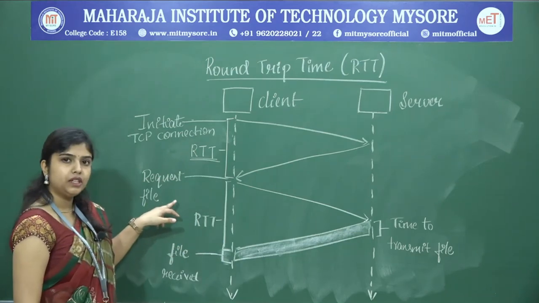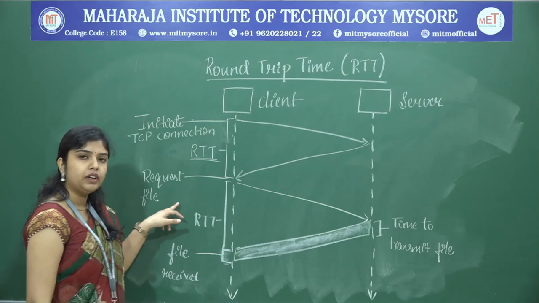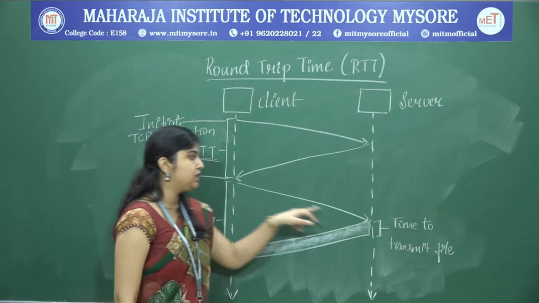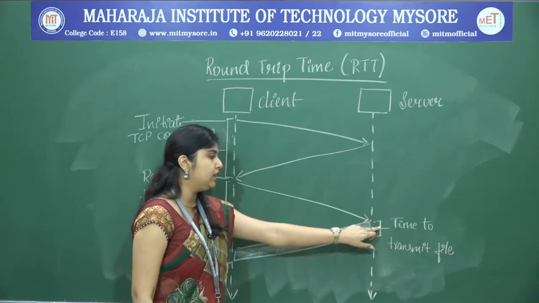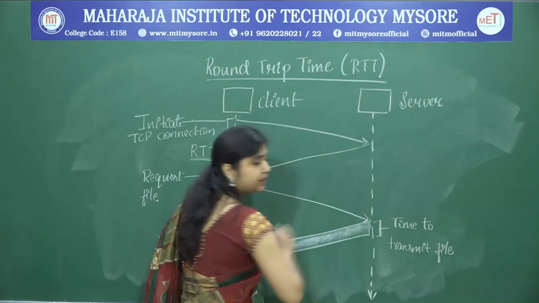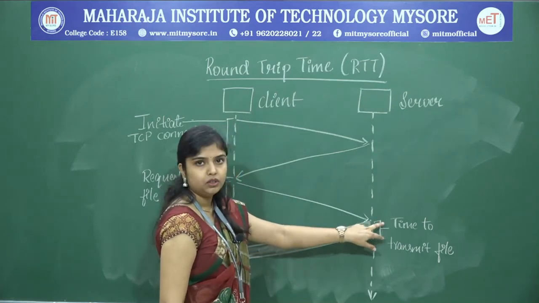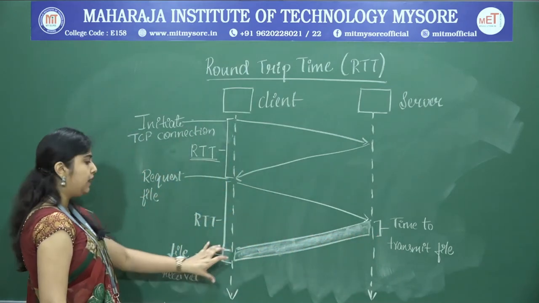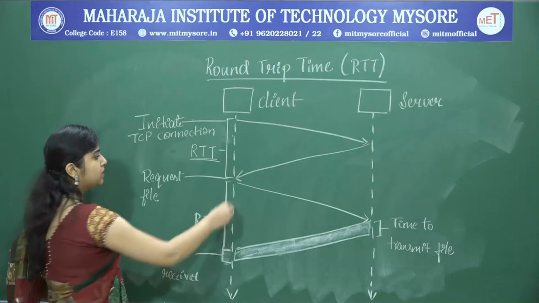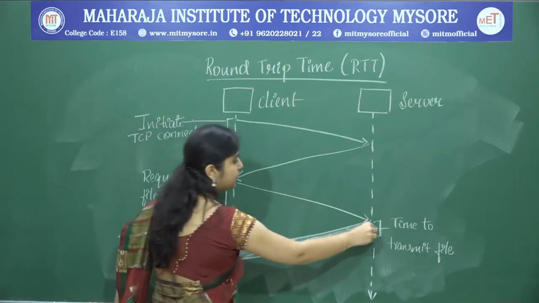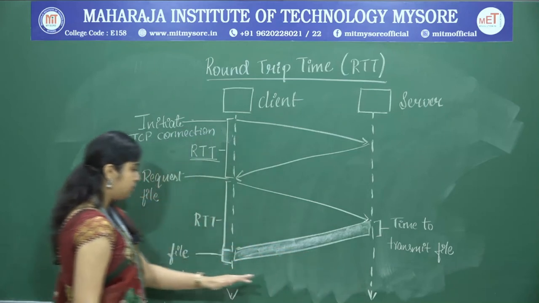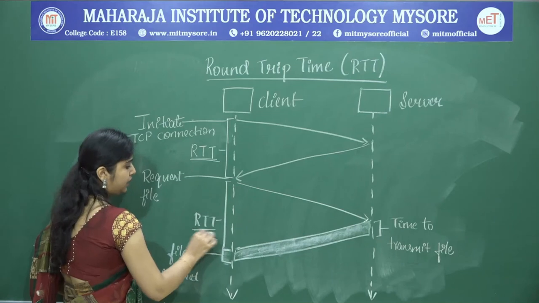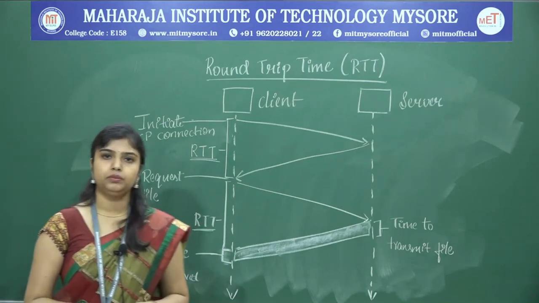And then, after establishing the connection, we are requesting a file from the server. The request message has traveled to the server, and then this is the amount of time to send the entire file, and then it has sent the entire file to the client. That means a request message has traveled to the server and then the response has come back to the client. This whole time we call an RTT, round trip time.